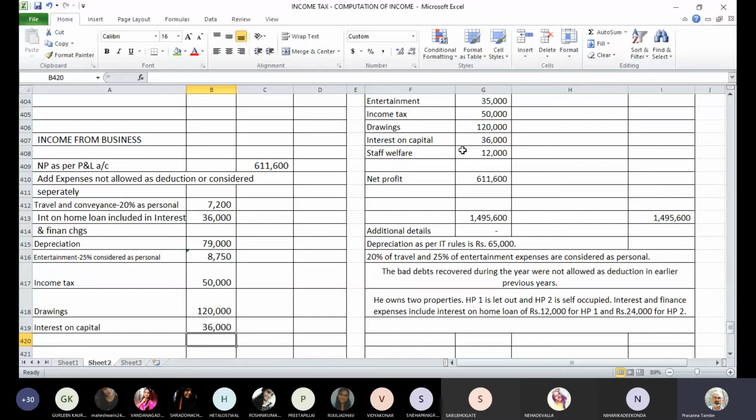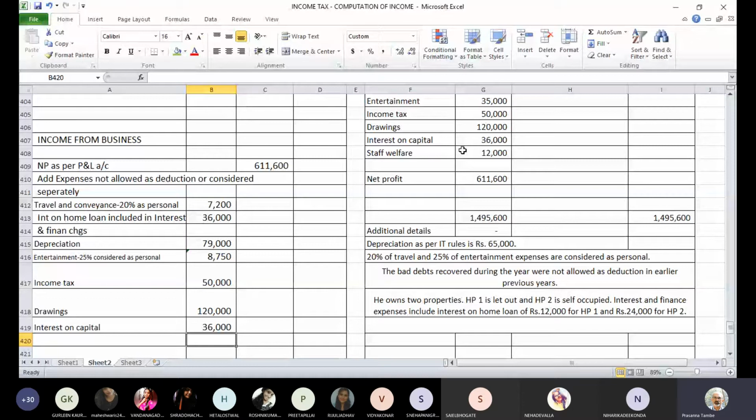Even salary to proprietor is not allowed. Salary to partner is allowed as expenditure in the hands of the partnership firm, but not in case of a proprietary concern. A proprietary concern cannot claim the deduction like interest on capital, interest on loan of a proprietor, or salary to proprietor. So interest on capital is disallowed.